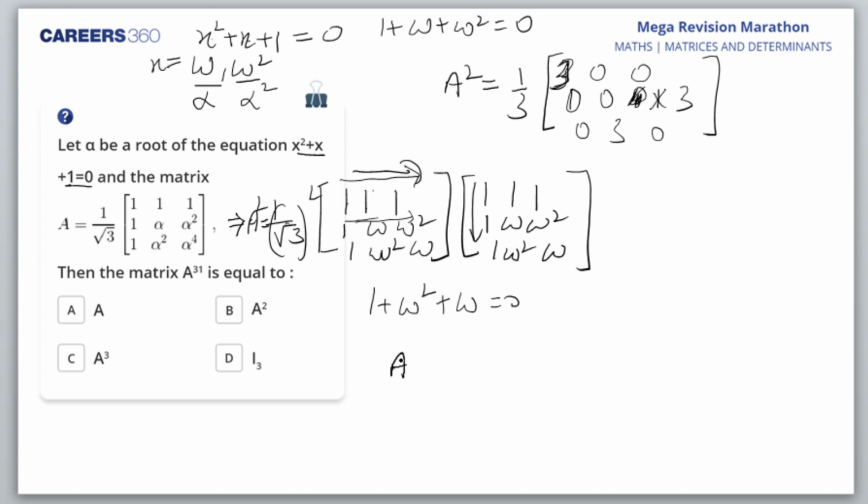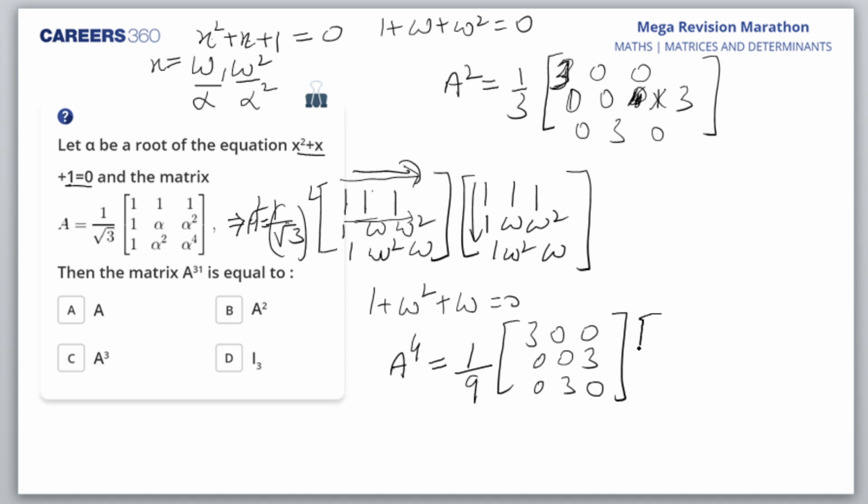Then can somebody tell me what would be A4? A4 would be 1 by 3 square, that is 1 by 9, and I'll have the matrix 3 0 0, 0 0 3, 0 3 0. A4 would be A square into A square, so this would be 3 0 0, 0 0 3, 0 3 0. Am I right?